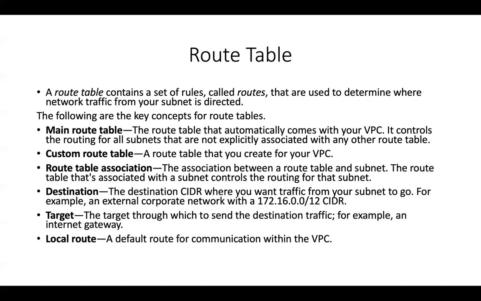But then you can go ahead and create your own custom routing tables, and you can also specify the route table association with a specific subnet, which determines whether that subnet is a public subnet or private subnet, depending on the rule to the internet or not, right? You can also specify the target, which is the internet gateway, or it could be a NAT gateway. And then you have to specify the destination, which is your CIDR block address to where the traffic should go, right?